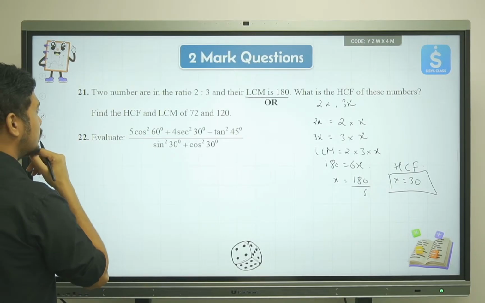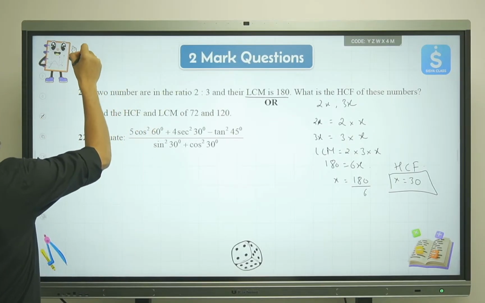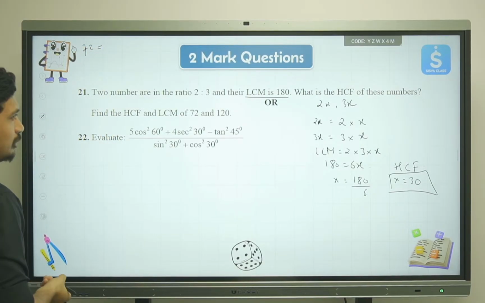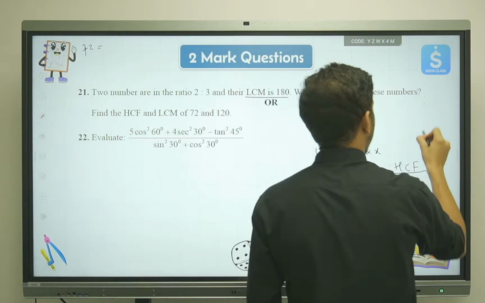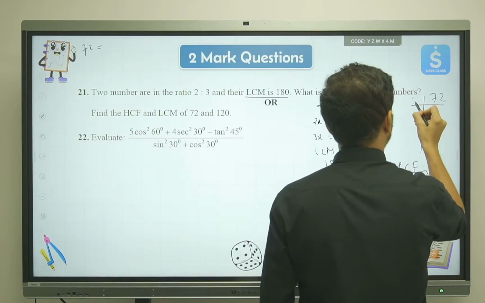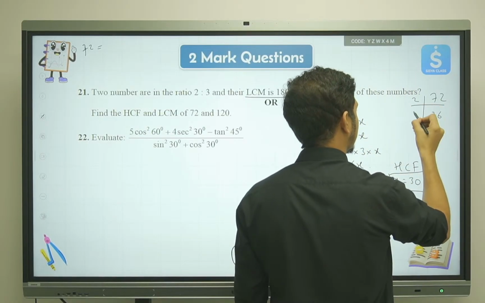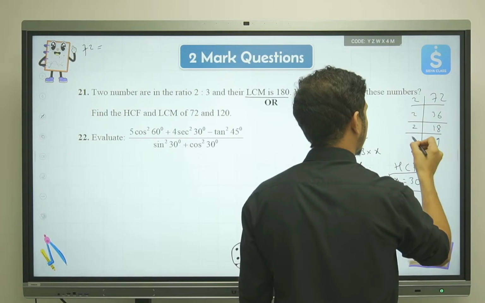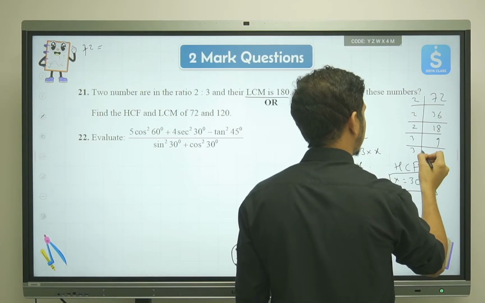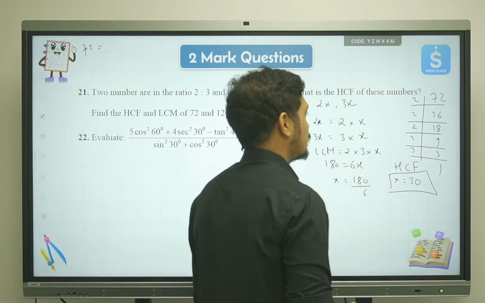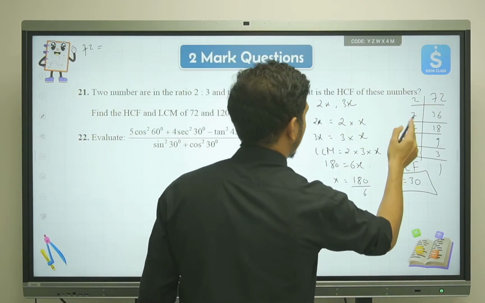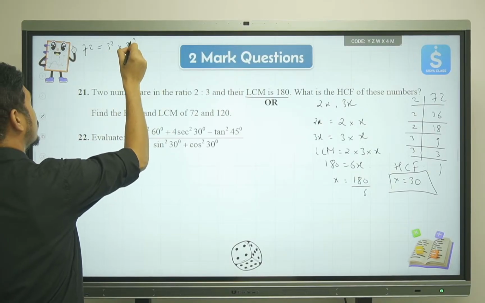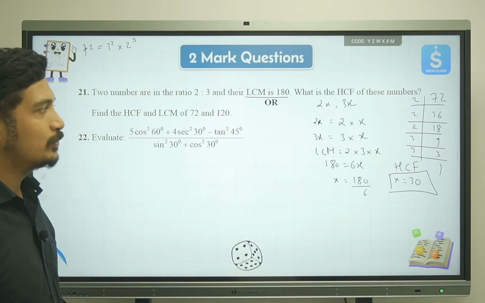So here I'll say 72. I'll do the prime factorization of 72, using the division method over here. 72 divided by 2 gives 36. Divided by 2 gives 18. Divided by 2 we'll get 9, divided by 3 we get 3, divided by 3 we get 1. So that can be written as 3 square into 2 cube.